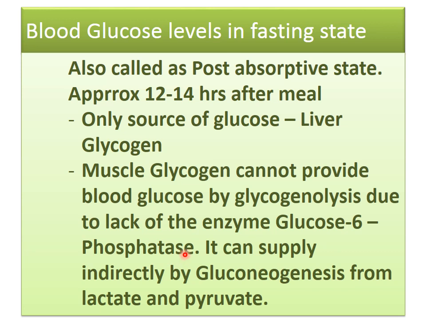So the lecture on glycogenolysis will help you to understand this enzyme. This enzyme is useful to synthesize glucose from glucose 6 phosphate. This is gluconeogenesis, and it directly cannot help muscle glycogen, but indirectly it can help by running a process, gluconeogenesis. This gluconeogenesis is what? Synthesis of lactate and pyruvate to form glucose.